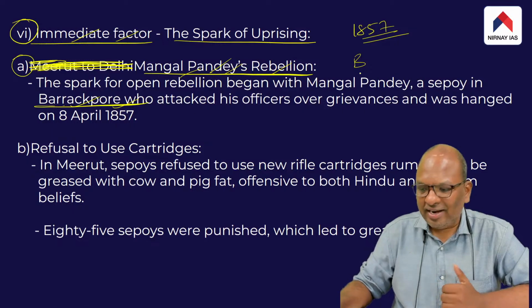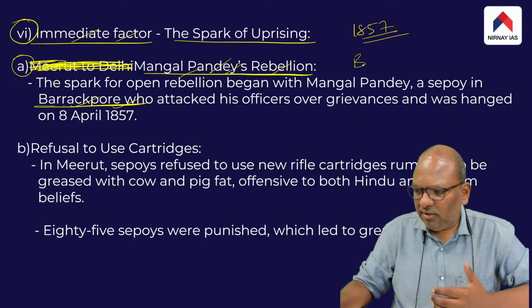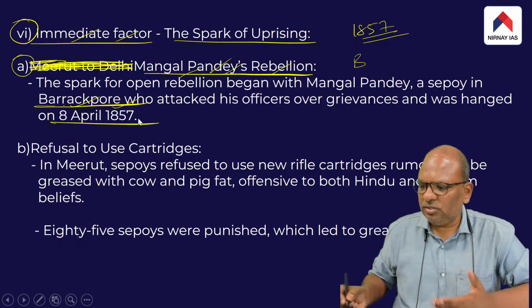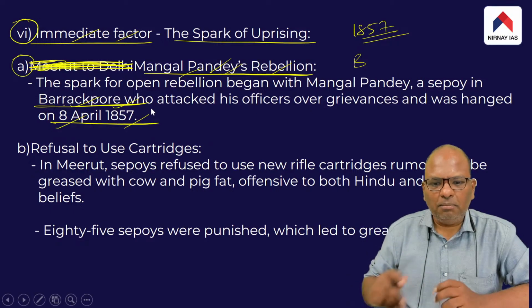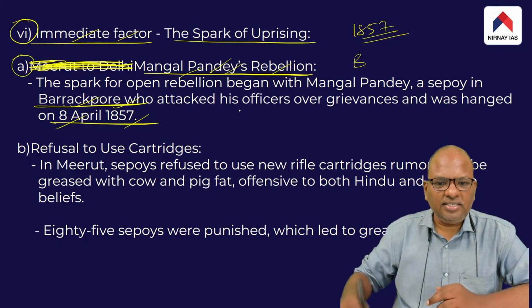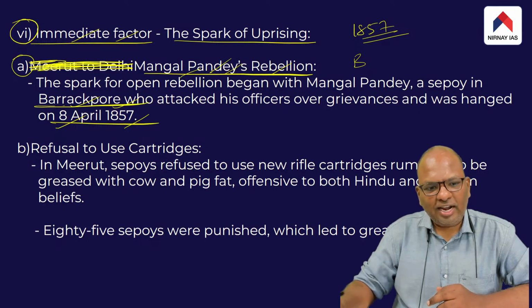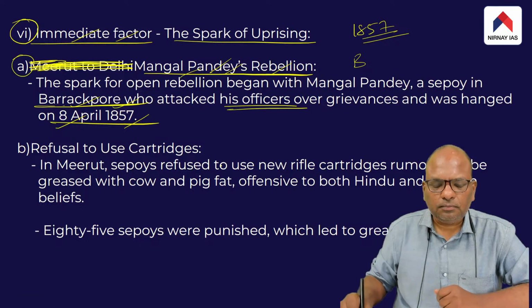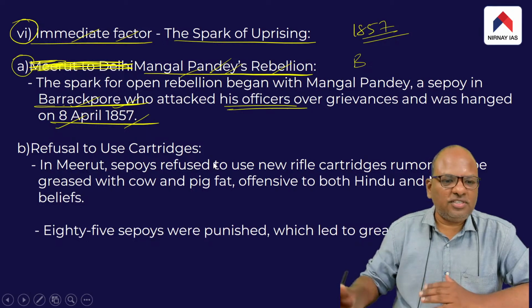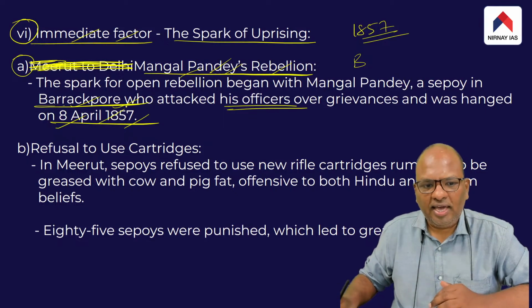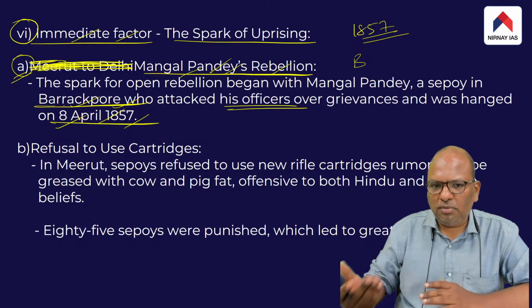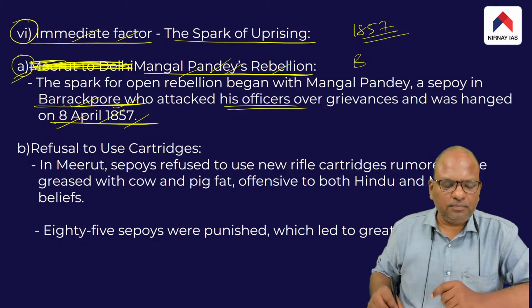Immediately, Mangal Pandey was arrested. After a quick trial, Mangal Pandey was hanged by the British on 8th April 1857. He was hanged because he refused to use the Enfield rifles, for which he was removed from the job, and in a fit of anger opened fire, injuring two British officers. So this became one of the immediate factors responsible for the 1857 revolt or mutiny.